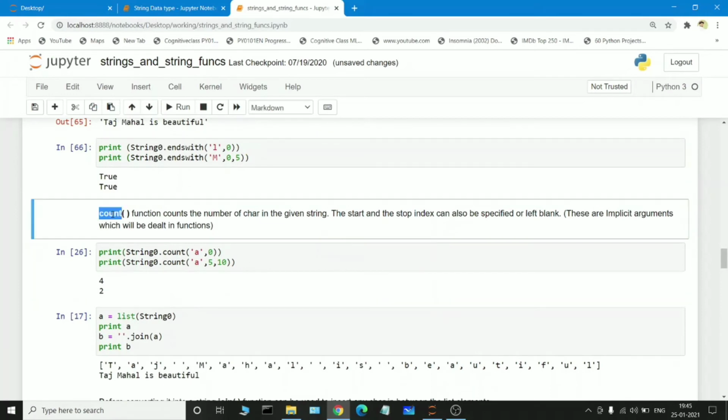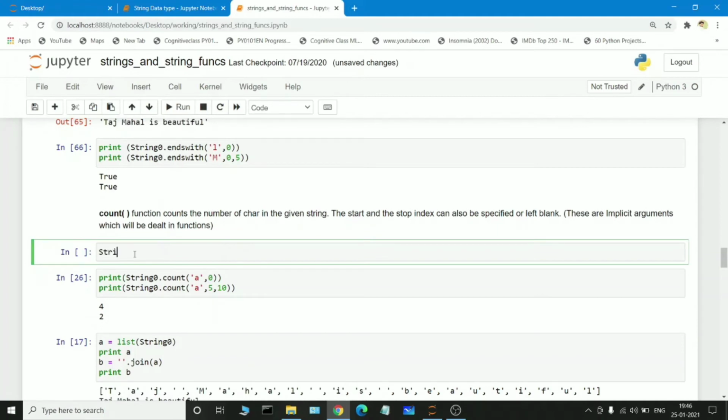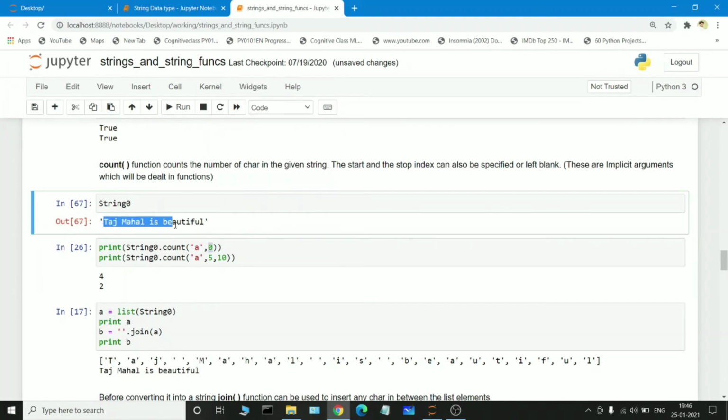Coming back to the count function, it just counts how many times a particular keyword repeats itself. It is used to find the frequency. So string dot count of a gives how many times the a keyword is present in the given string, checking from the 0th keyword to the end. If we print string 0 and check how many times a is repeating from the 0th location to the end of the string, a is repeating 4 times in this particular string.